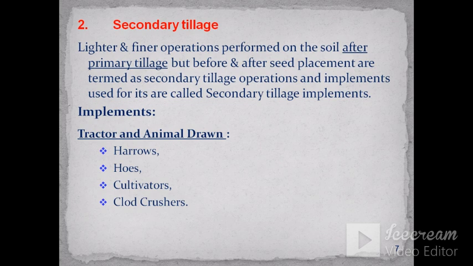Secondary tillage consists of lighter and final operations performed on the soil after primary tillage, but before and after seed placement.